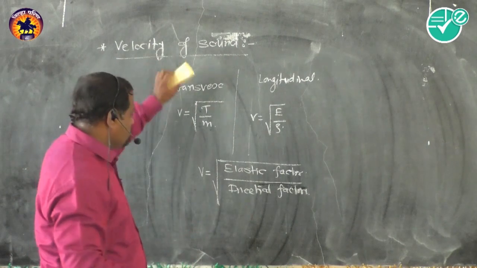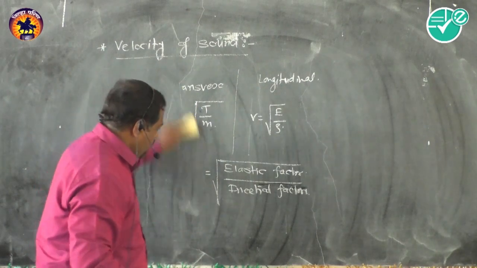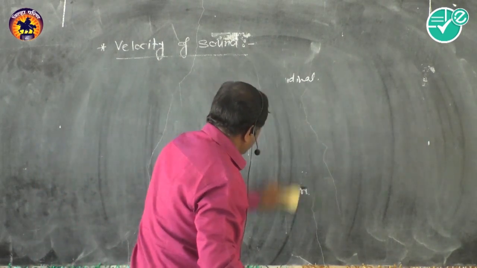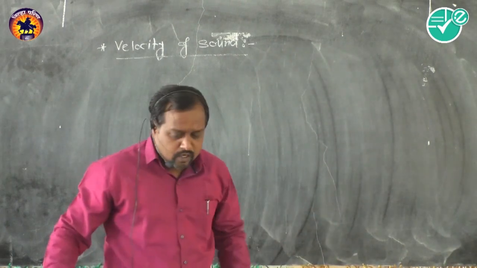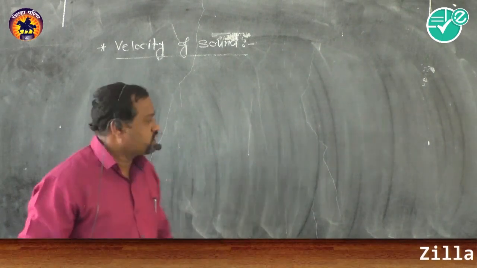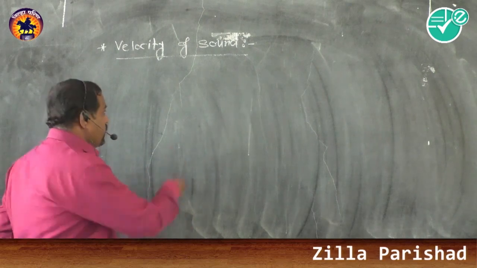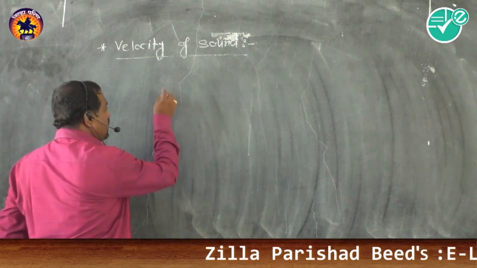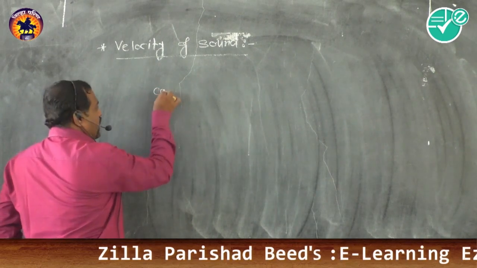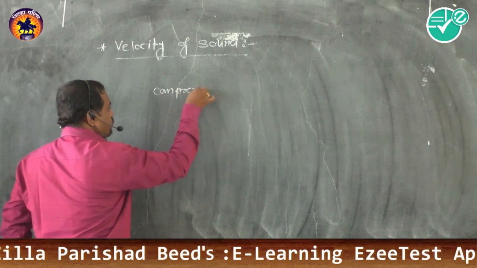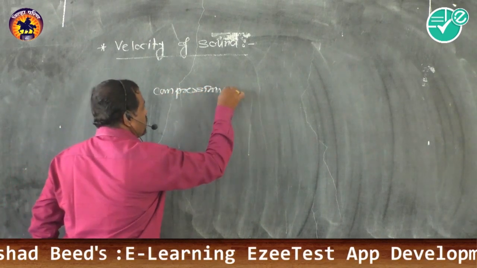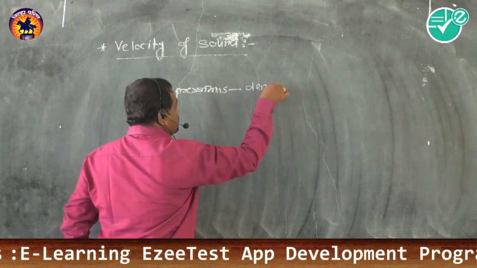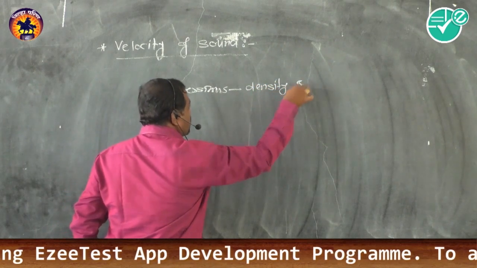That means sound is propagated. I will clear this. Sound is made up of alternate compression and rarefaction. At compression, density is larger, density is maximum.